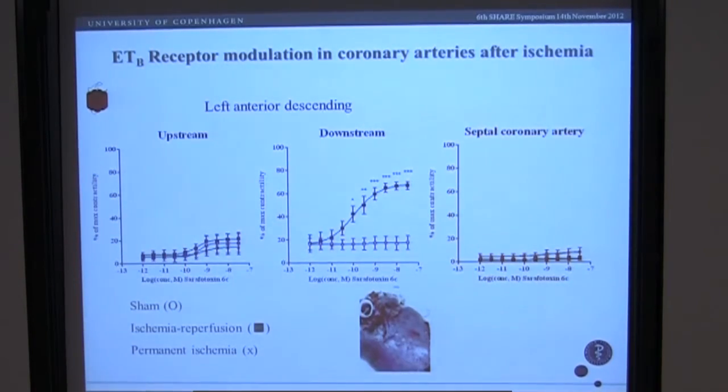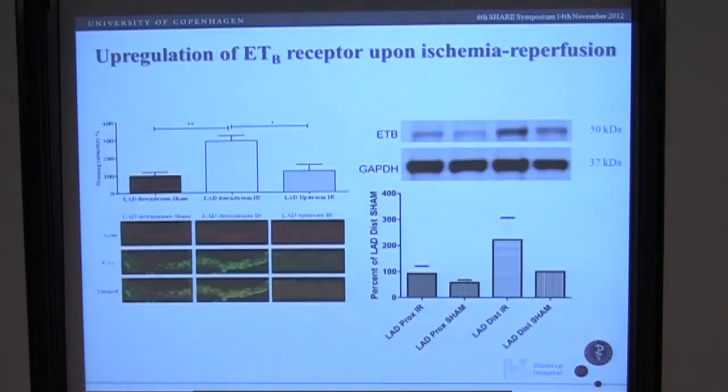But interestingly, with the ETB receptors, we saw a clear, significant upregulation in the segment downstream to the ligature in the ischemia-reperfusion group. We confirmed that it was a protein upregulation, where we saw an increased density in the vascular smooth muscle cells, and we confirmed that on the Western blot.